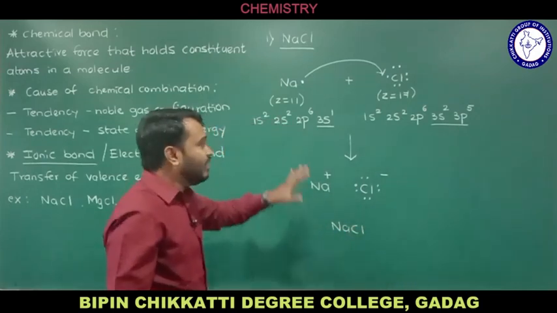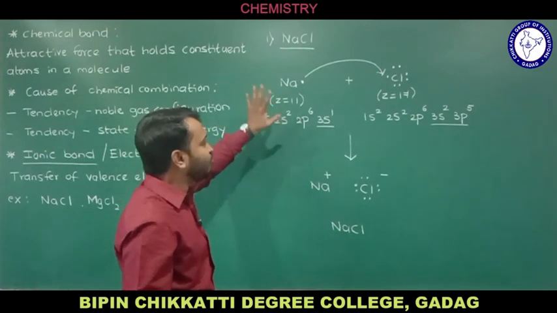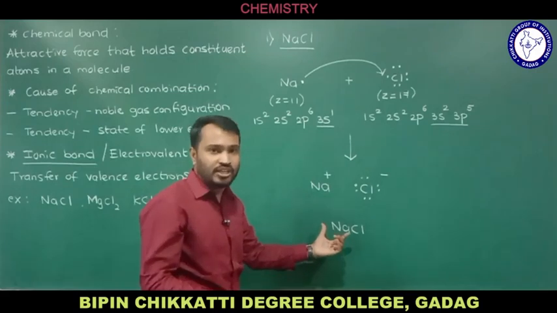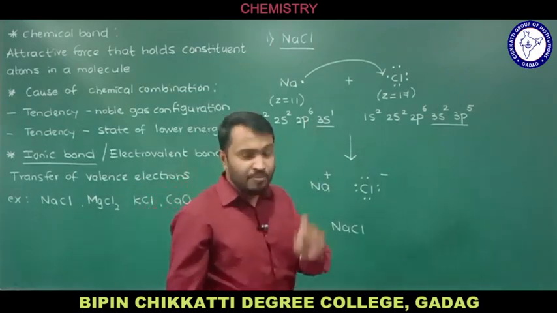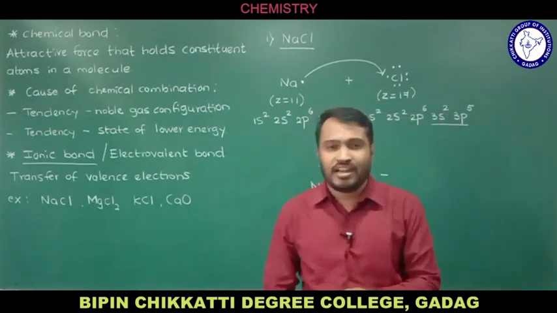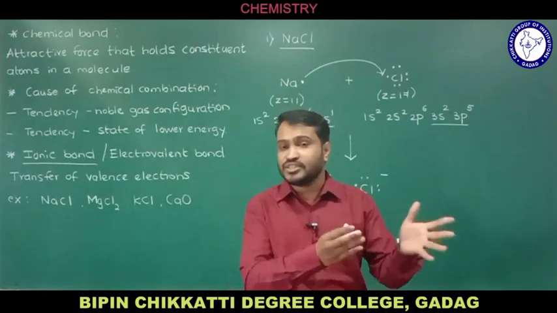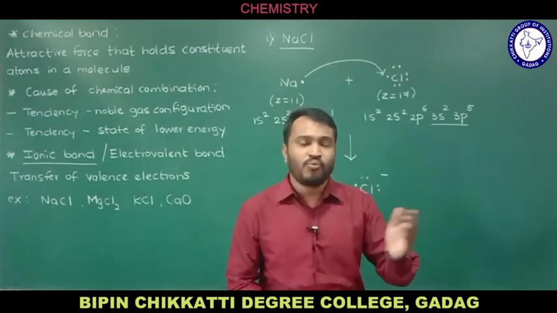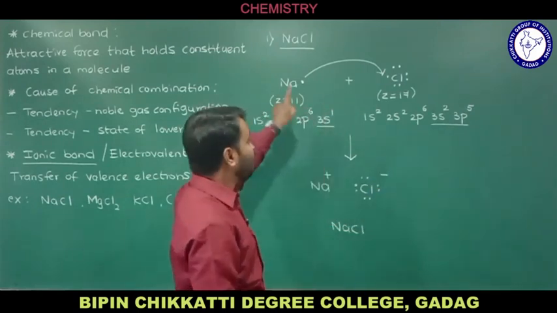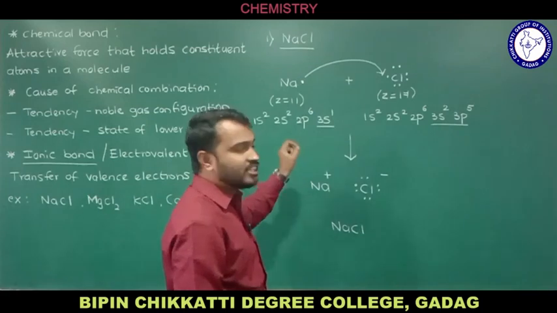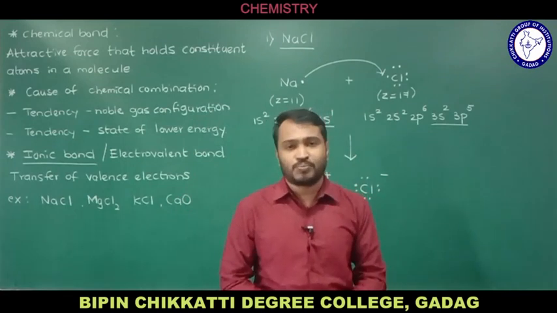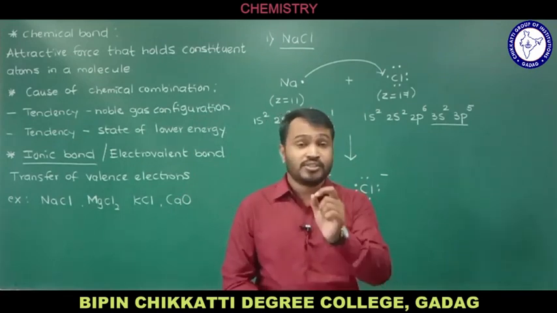So in this manner there is a transfer of a valence electron from one atom to another atom to get a state of less energy, and that kind of force of attraction or chemical bond we call an ionic bond. Therefore the ionic bond is defined as the chemical bond formed by the transfer of 1 or more electrons from one atom to another atom. In this example of NaCl, only 1 electron has been transferred to form the ionic compound called sodium chloride.